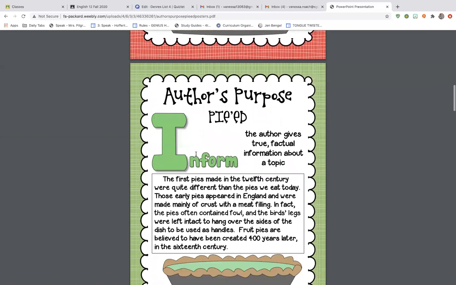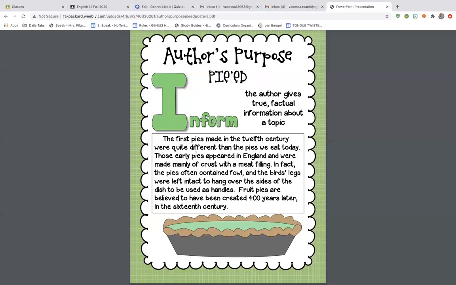Okay, then we have inform. So this is like your history textbook. It gives you true factual information about a topic. So this one is just giving you information about the first pies, how they were made in the 12th century, how they've changed, and then how fruit pies were created as well. So there's a lot of data, there's a lot of facts. You can't agree or disagree with it.